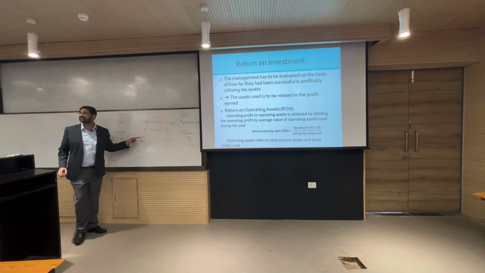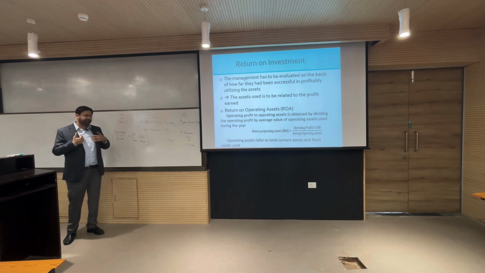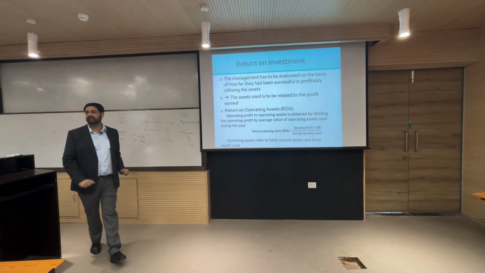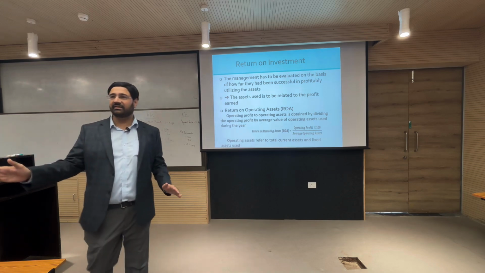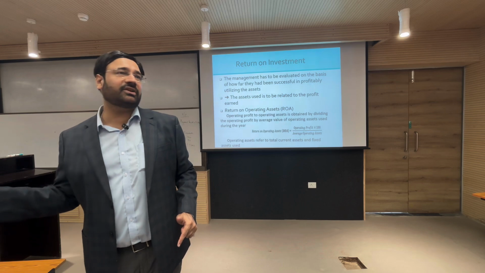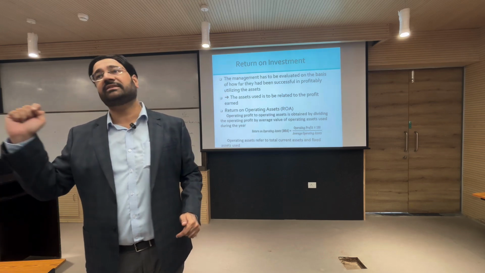So in this case, I have 10% net profit margin on sales, but here I only utilize 10 crores of assets to earn 50 crores of sales. But my competitors had 10 crores of assets only, but they had a sale of 60 crores.